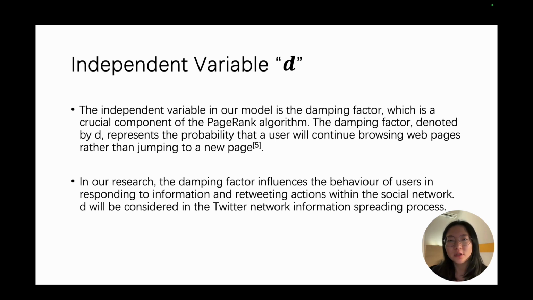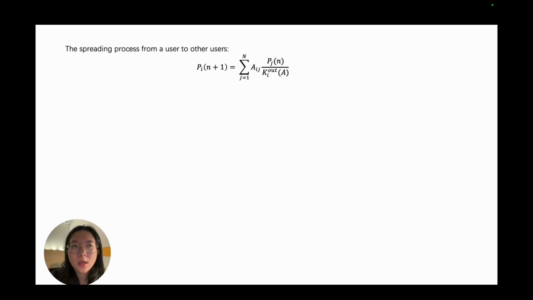However, in our research, the damping factor will be considered as a user's behavior, such as how they respond to the information, like rejecting or accepting the information in the social network. Therefore, it will be considered in the Twitter network spreading process in our experiment. To be more specific, I will show you the mathematical equation for the whole process.